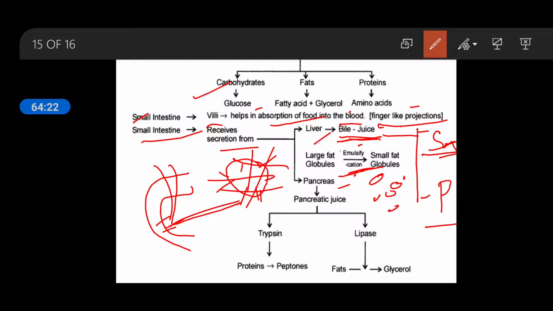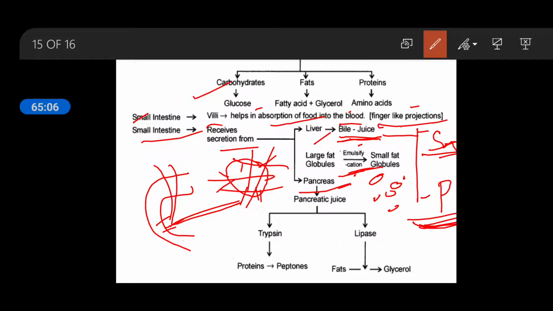Okay, you can see the color of stool or feces. That color is due to this bile pigment, because RBC cells, after completing their life cycle, are going to break down in the liver as well as in the spleen. So that color will mix with the food. Bile pigments are of two types, bilirubin and biliverdin, and they add the color to the food here. So you understood the things about the bile.